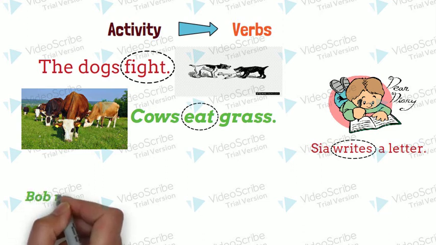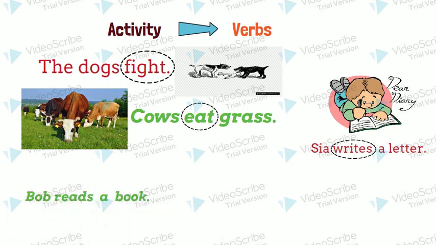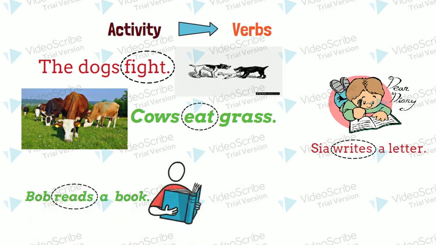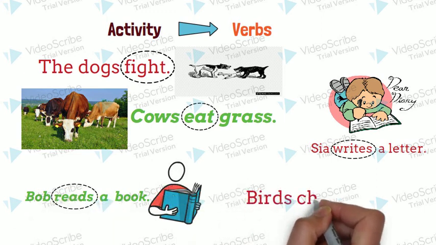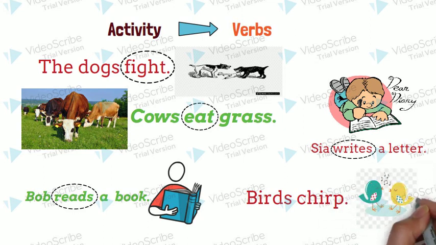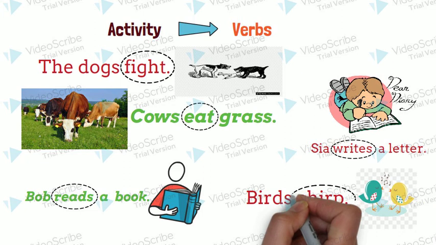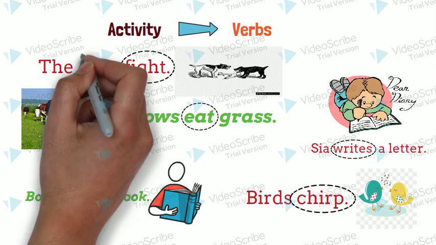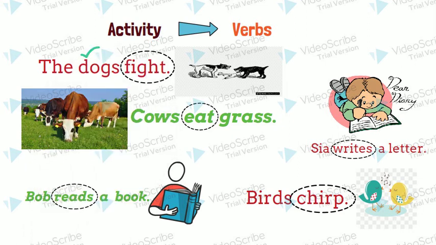Bob reads a book. Here the action done is reads. Let's circle it. Birds chirp. Here the action done by the noun bird is, yes, right, chirps. Circle it. Kids, did you notice the verbs in different sentences? Let's observe it carefully. In the first sentence, the noun is plural, that is dogs. That means many dogs are there.